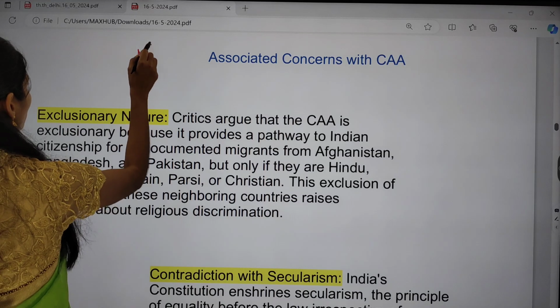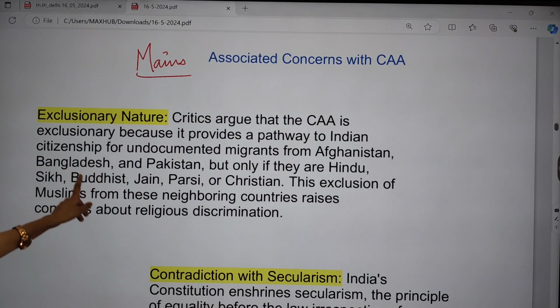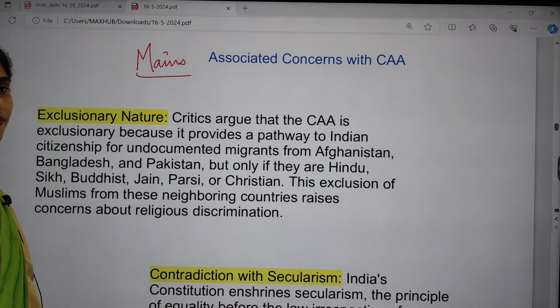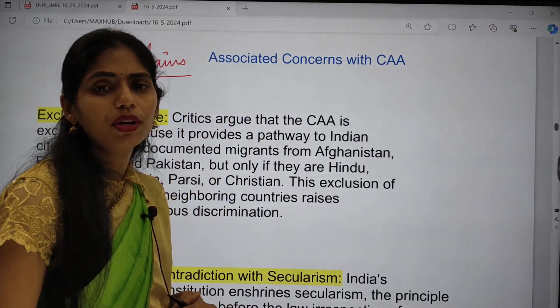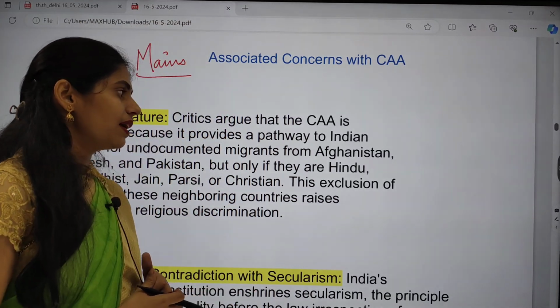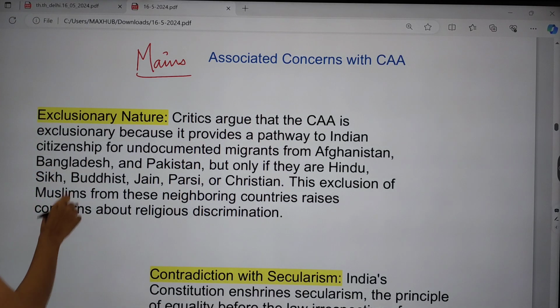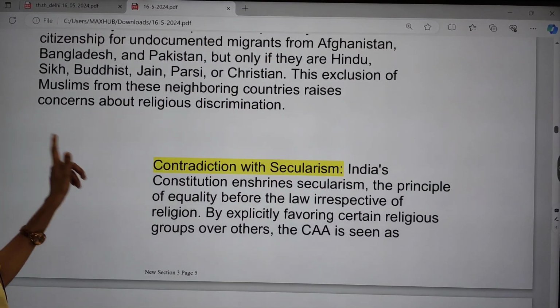And next, what are the concerns regarding this Citizenship Amendment Act? These concerns are important from your mains point of view. First is its exclusionary nature. Why am I saying exclusionary? This Citizenship Amendment Act provides citizenship to 6 communities, but it is not including Islam. So it is excluding Islam, right? Because of this, it is exclusionary in nature, and we can see that religious discrimination is happening.